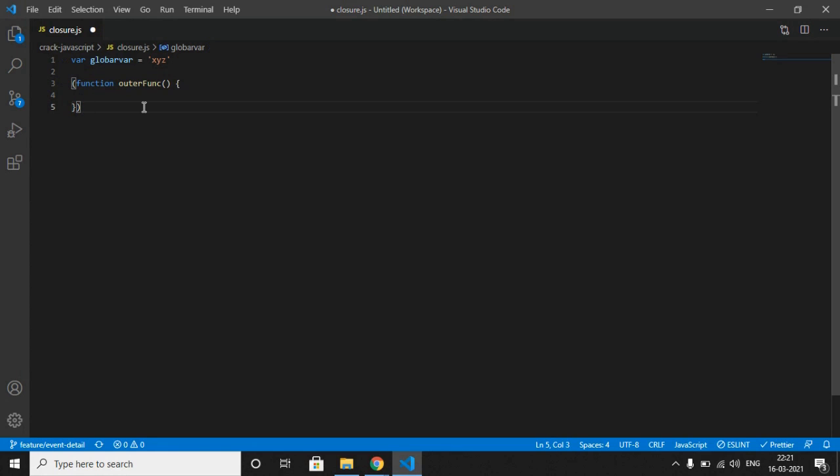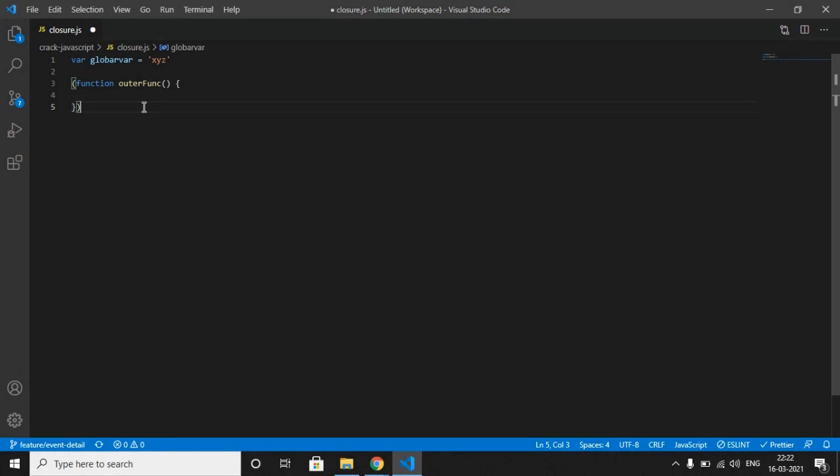Don't be afraid, it's nothing but an immediately invoked function expression. So what is an immediately invoked function expression? It is a function that runs as soon as it is defined. What I mean is, you can use that function instantly after you have defined it.